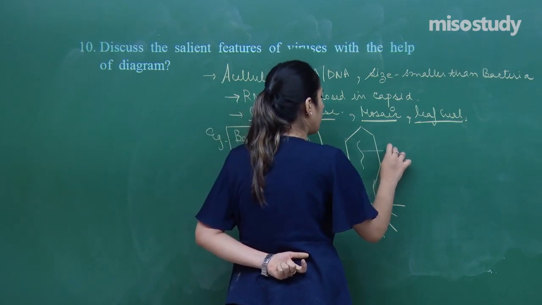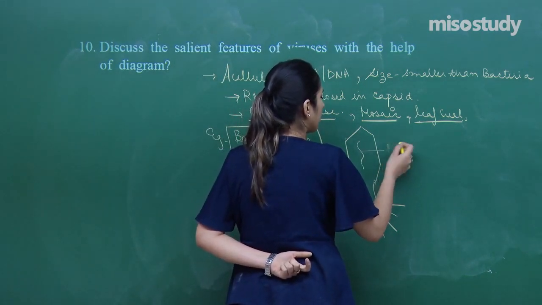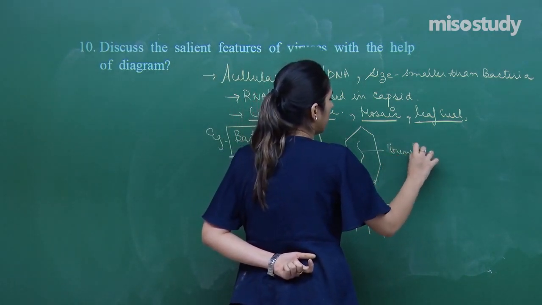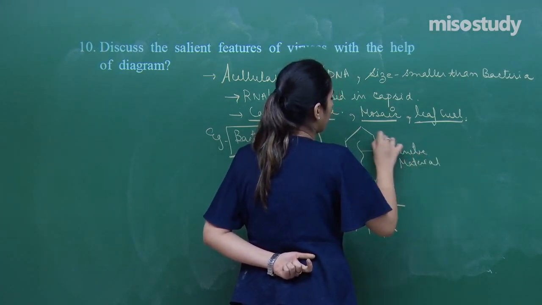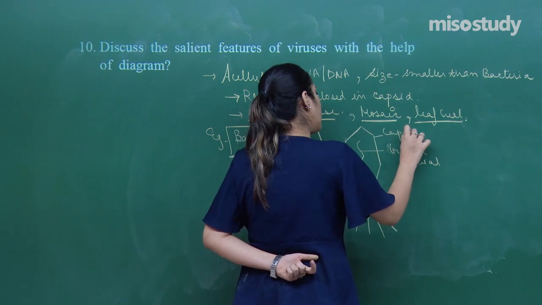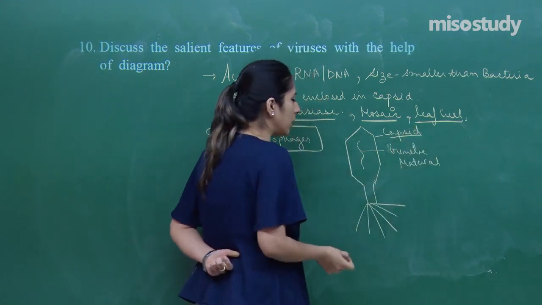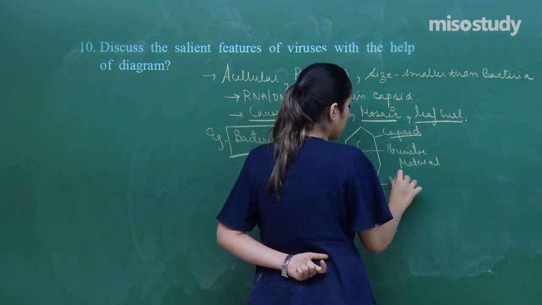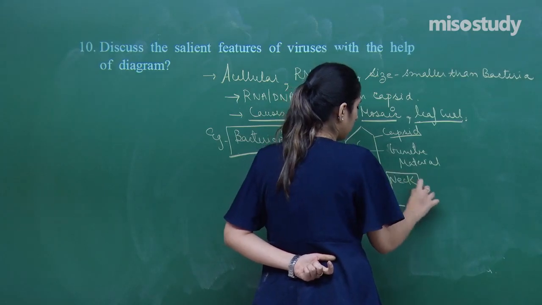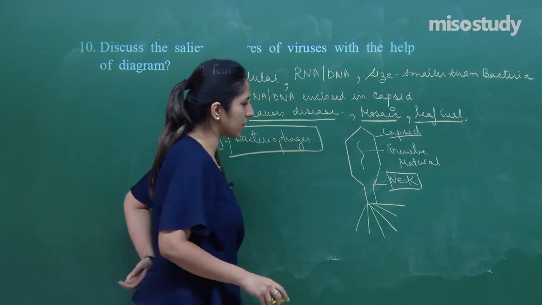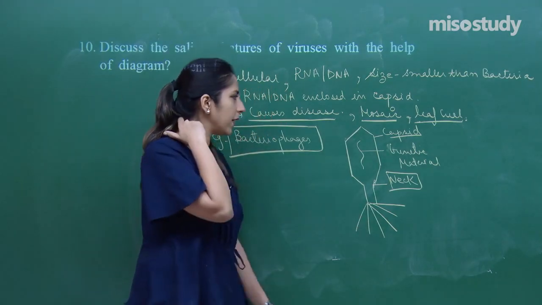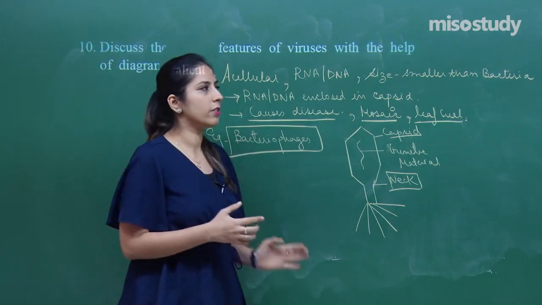This is the genetic material, the RNA material present. They have this capsid present. Capsids are made up of further capsomeres. They have this neck present, right? And the 6 arms are present in them. And you have to explain this diagram in detail, right?